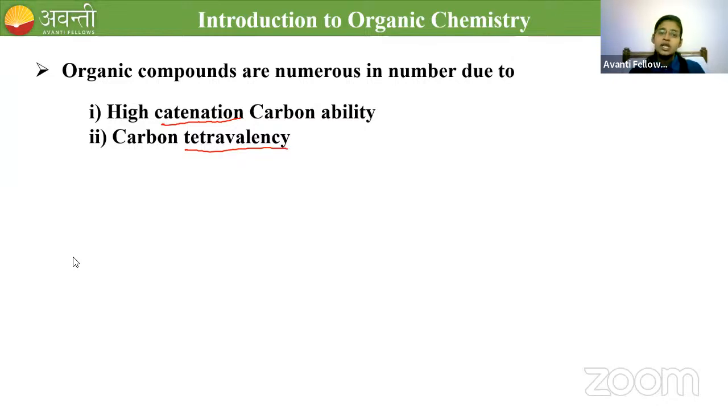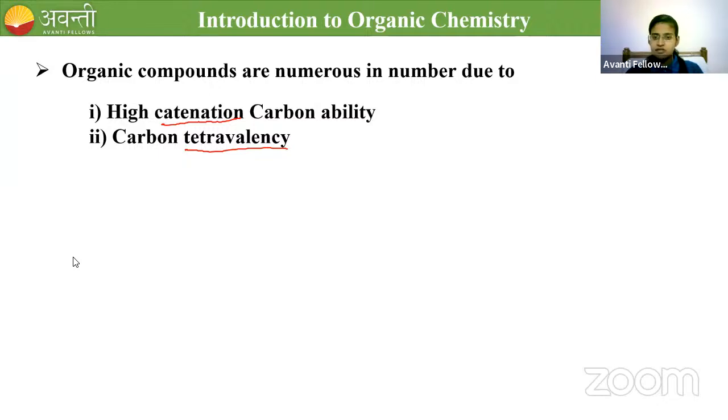Now, coming to the definition of these two terms. What is meant by catenation? Can anyone tell me what is meant by catenation? Already you have studied the definition of catenation in class 10, right? Can you try? Nandini?